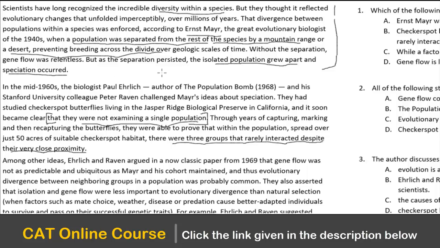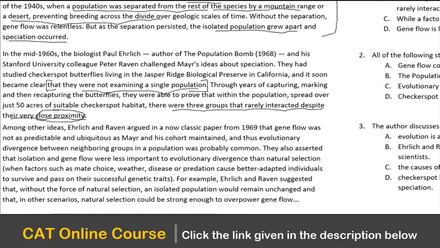Meyer said that isolation is very important for speciation to occur because they won't breed. And here, the other two people who challenge Meyer say that within that span there were three groups of checker spot butterflies that rarely interacted despite being in very close proximity. So there must be some other reason. This is the question Mr. Paul and Peter are raising.